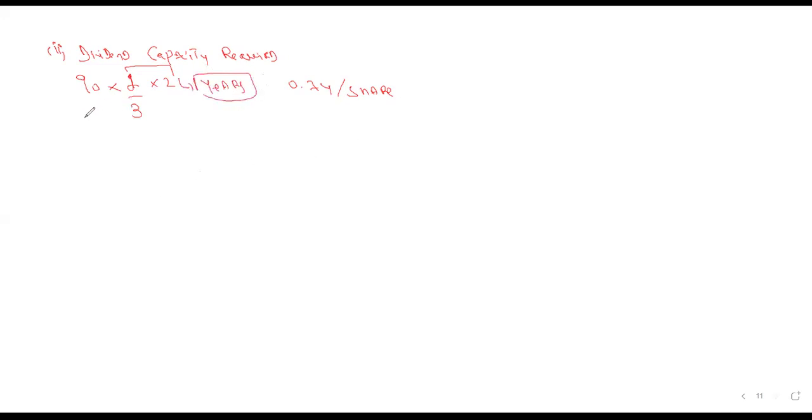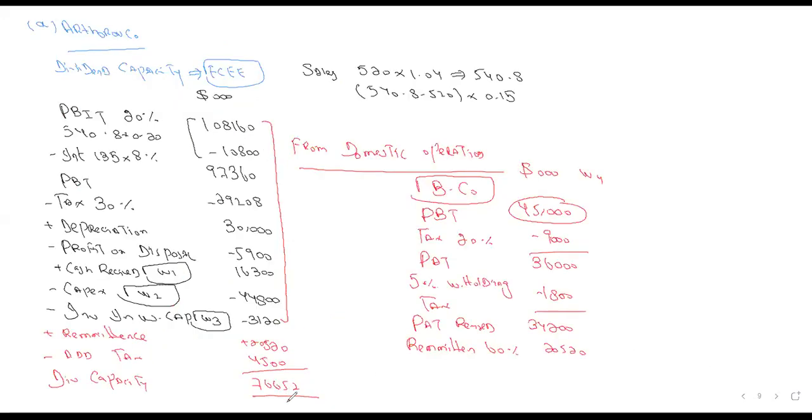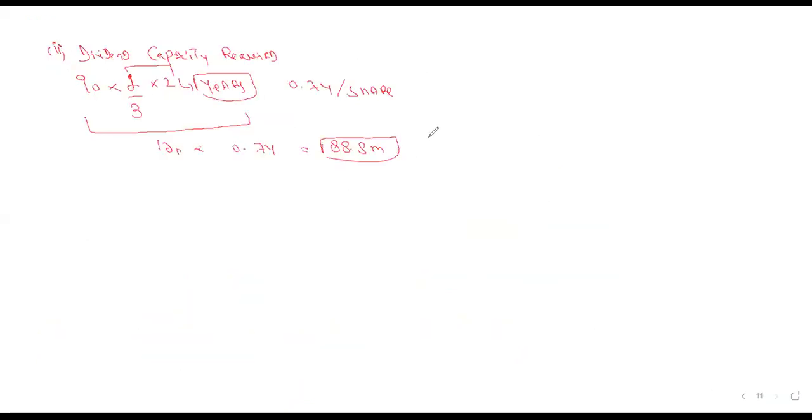So now tell me, what are the revised number of shares? 120. So 120 into 0.74 per share. How much was the dividend capacity required? 88.8 million. And what is our dividend capacity coming? 76.6. This was required. And our answer is coming how much? 76.6.